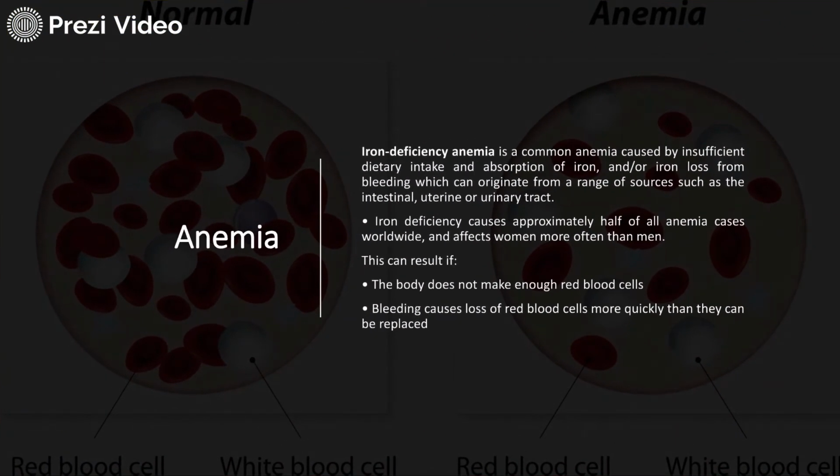Then iron deficiency results in anemia, which is commonly caused by insufficient dietary intake and absorption of iron, or the loss of iron from bleeding, which can originate from a range of sources such as intestinal, uterine, or urinary tract. Iron deficiency causes approximately half of all the anemia cases worldwide, and it affects women more than men. Ultimately, the body is not able to make enough RBCs. Bleeding causes loss of RBCs more quickly than they can be replaced.